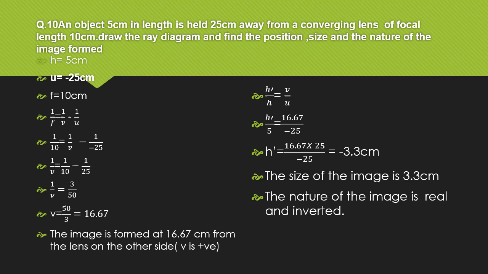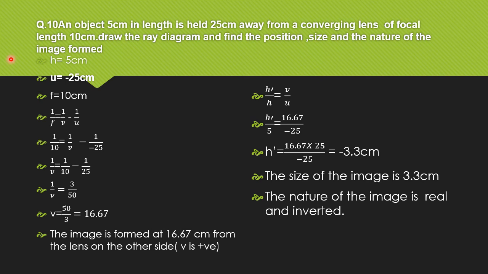Now we can solve a numerical from textual exercise. Question number 10. An object 5 cm in length is held 25 cm away from a converging lens of focal length 10 cm. Draw the ray diagram and find the position, size and the nature of the image formed.